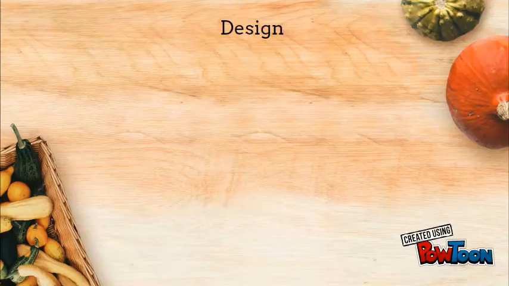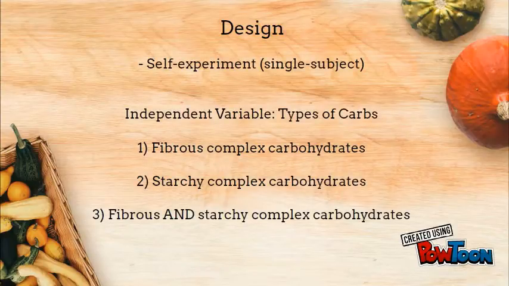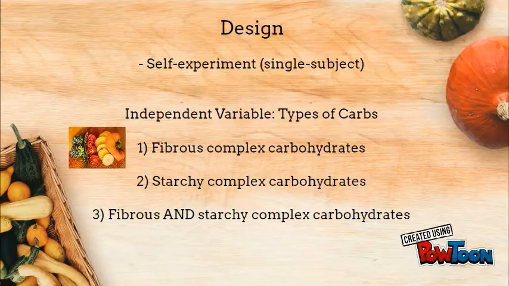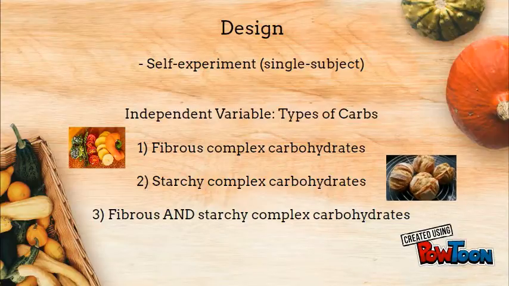This experiment is a single subject design. The independent variable for this experiment is types of carbohydrates. The first level of independent variable is fibrous complex carbohydrates. The second level is starchy complex carbohydrates. The third level is fibrous and starchy complex carbohydrates.